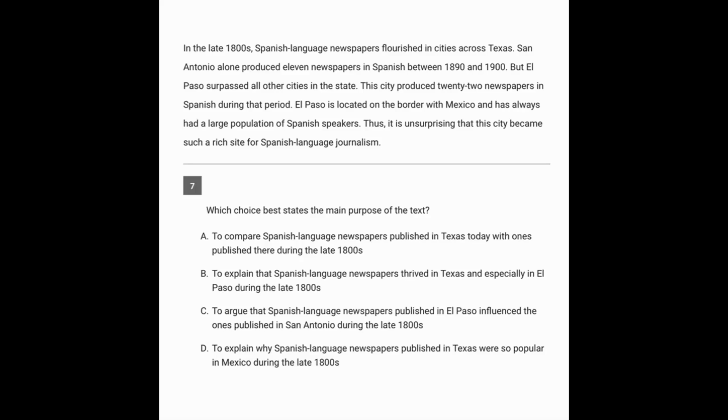Now going to question 7. Here, the prompt is telling us that we should be looking for the main purpose. So let's read. In the late 1800s, Spanish language newspapers flourished in cities across Texas.